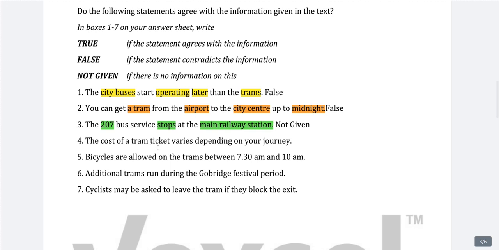The cost of a tram ticket varies depending on your journey. So the cost of this particular ticket, it changes, varies meaning is simple, changes depending on the journey. So meaning to say, if you have to go far, the charges may be lower or higher than if you have to go to nearby places. So if the ticket price changes, we will say true. If the ticket price doesn't change, it is fixed, we will say false. And if there is no mention of changes in prices or what the prices are for closer destinations and farther destinations, we will say not given.